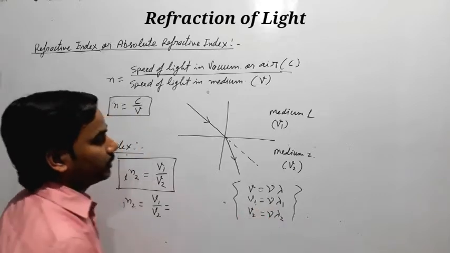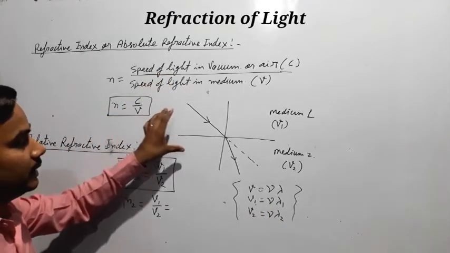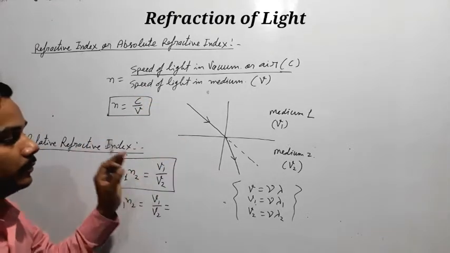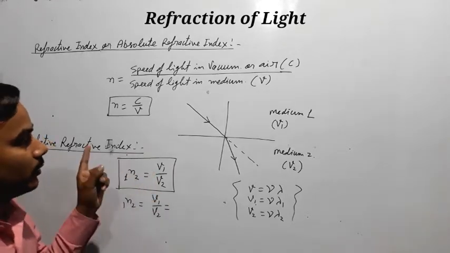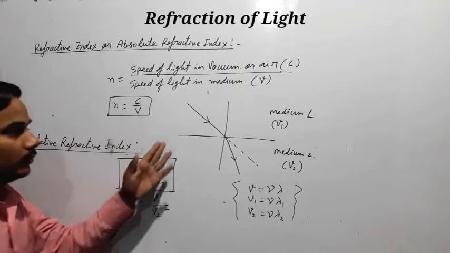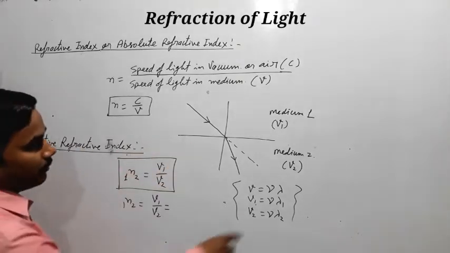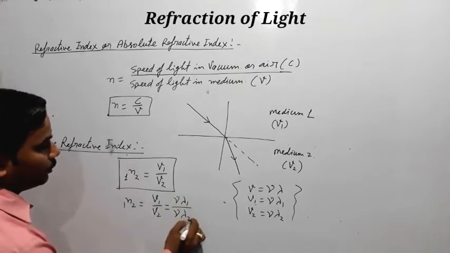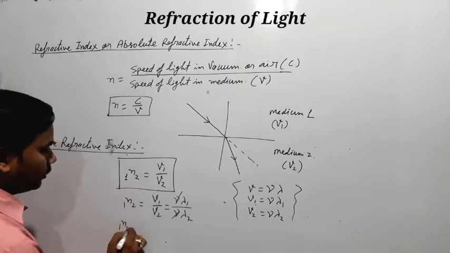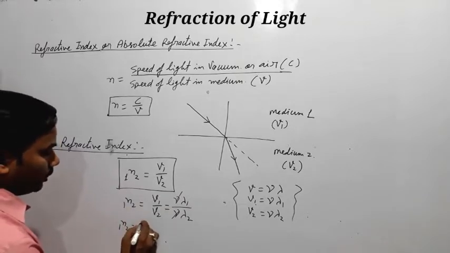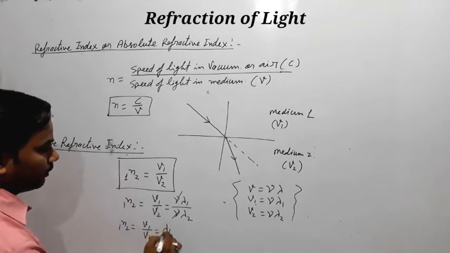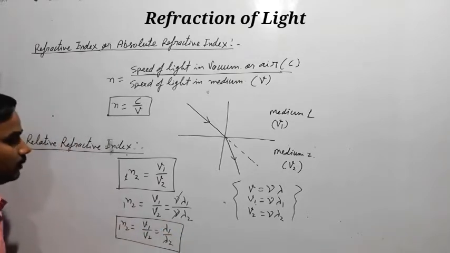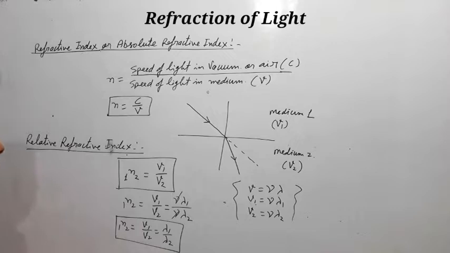Here nu is constant, because speed and wavelength will change when light travels from one medium to the second medium, but frequency will always be constant, whether light travels from any one medium to any other medium. So we can write nu lambda 1 upon nu lambda 2. Nu will be cancelled, and 1n2 equals V1 upon V2 equals lambda 1 upon lambda 2. This is the formula for relative refractive index.